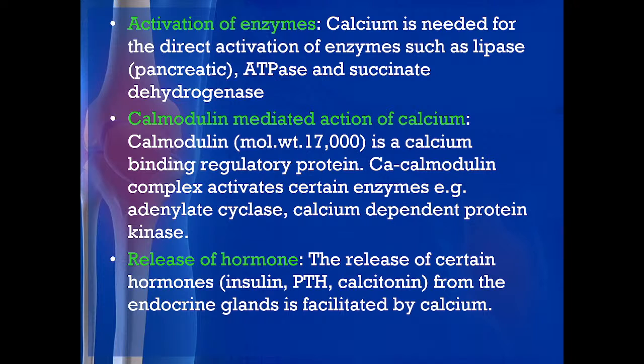Then there is the release of hormones. Certain hormones are released with the help of calcium. The release of certain hormones like insulin, parathyroid hormone and calcitonin from the endocrine glands is facilitated by calcium. So, these are the important functions.